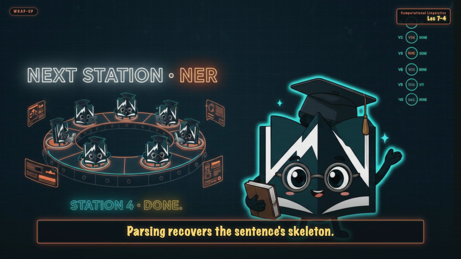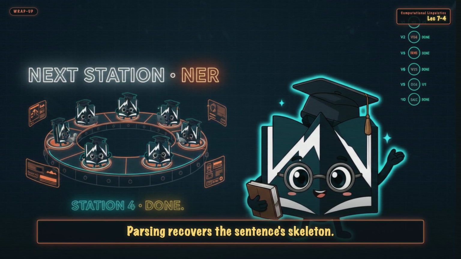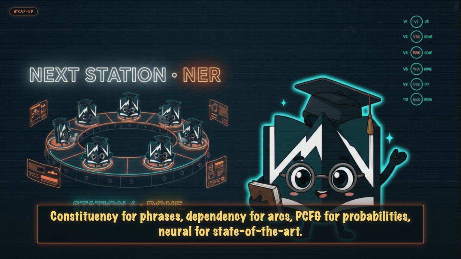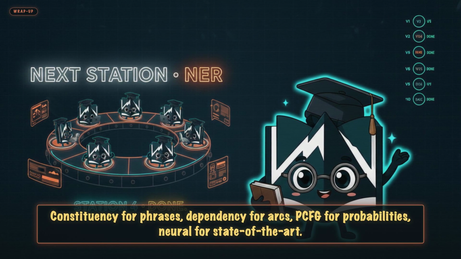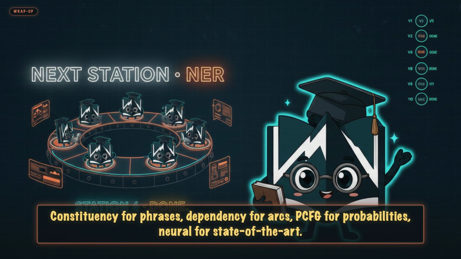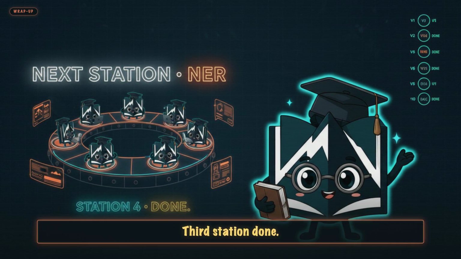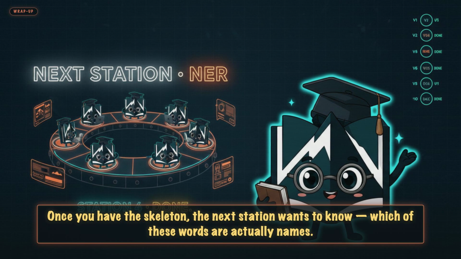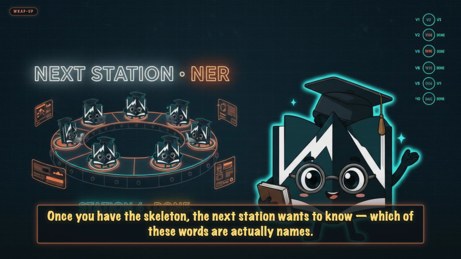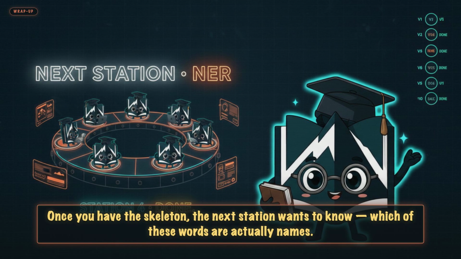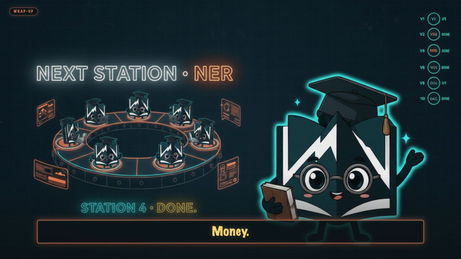Back to the puzzle. Parsing recovers the sentence's skeleton: constituency for phrases, dependency for arcs, PCFG for probabilities, neural for state-of-the-art. Third station done. Once you have the skeleton, the next station wants to know which of these words are actually names, people, places, money. That is named entity recognition.